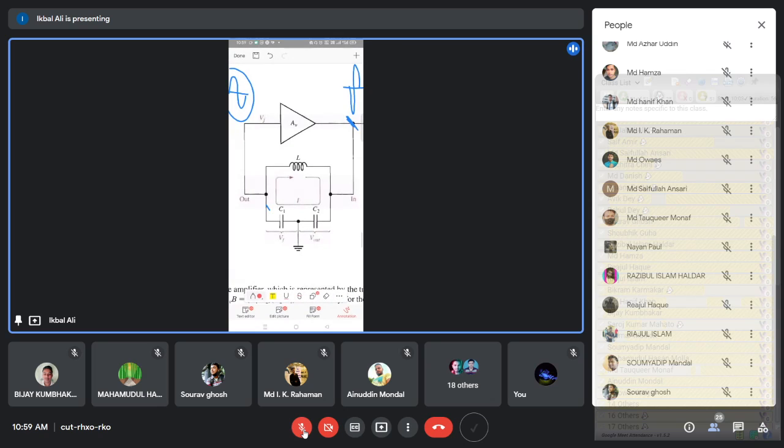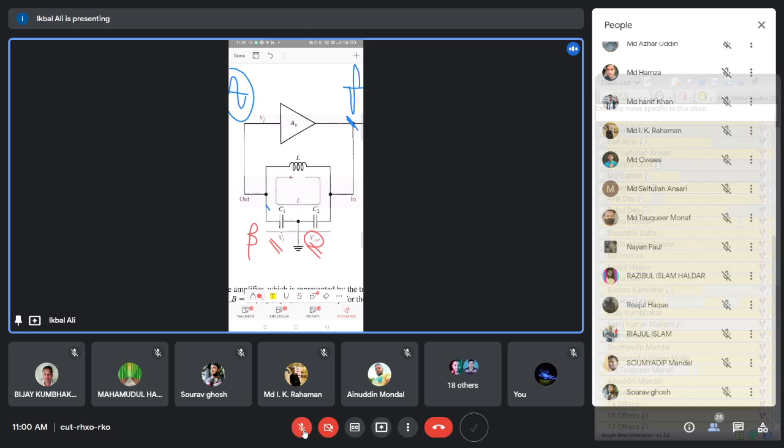So we will calculate the output voltage. First, we calculate the beta of the network. This is the beta network, and we have to find out the beta fraction in this circuit. So what is the beta fraction? Beta fraction is just this output voltage divided by this feedback voltage. These two voltages are developed across C2 and C1. So how to calculate this V out, which is the voltage across C2?